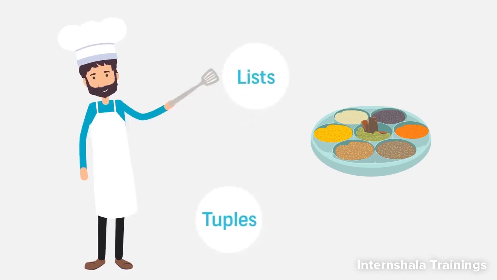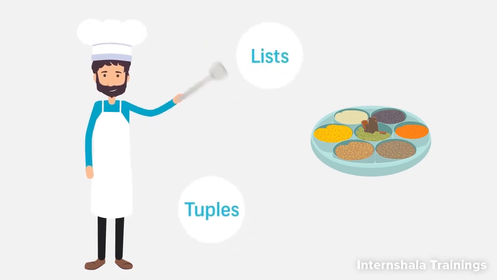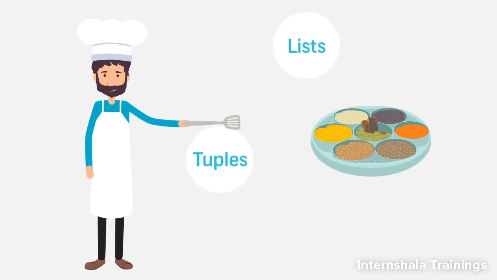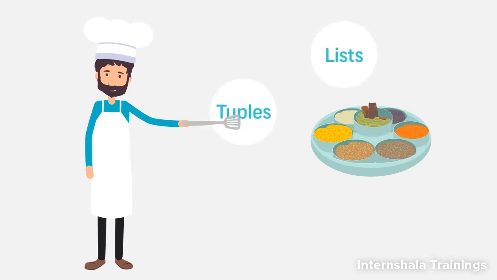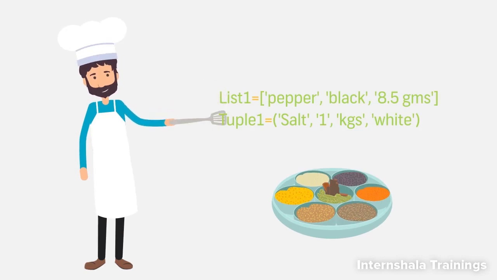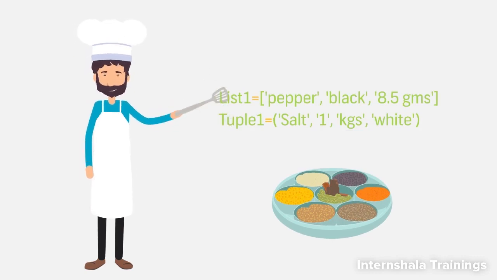These data items may or may not be of the same type. For example, in the spice container, we may have powdered things like salt, whole grains like cumin seeds, or chunks like cinnamon. In the same way, a list or a tuple may contain a mix of numeric and string data types.